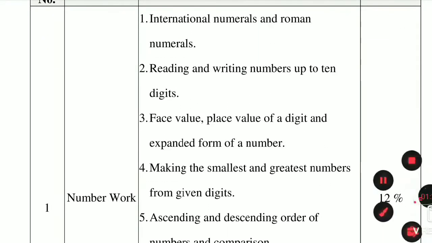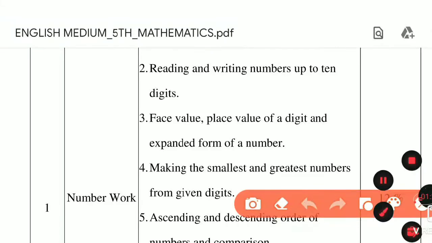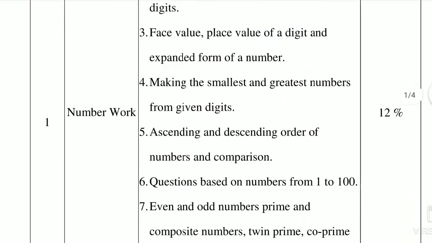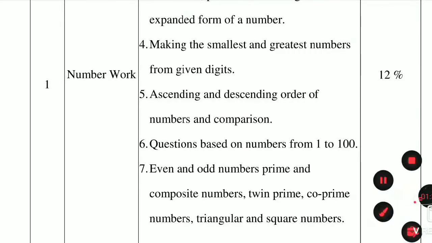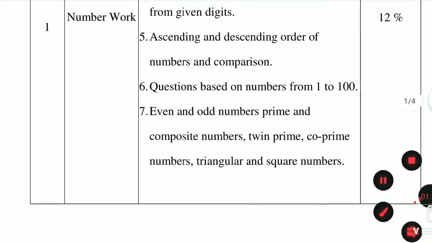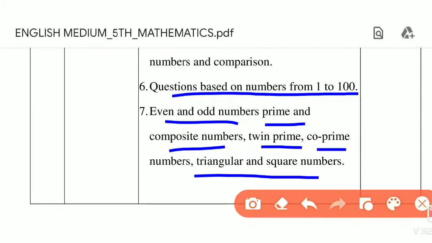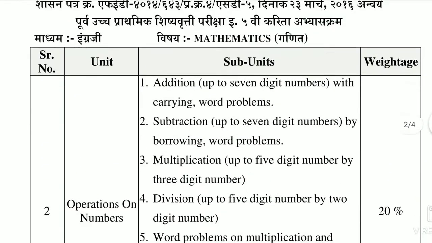In this unit we are going to learn international numerals, reading and writing of numbers up to 10 digits, place value, face value, making the smallest and greatest numbers, which you know we have been studying in previous years, ascending and descending orders of numbers, comparison, questions based on 1 to 100, then even and odd numbers, prime numbers, composite numbers, twin prime numbers, group prime numbers, triangular and square numbers. Okay, this part is new for you. This is what we are studying in number work.